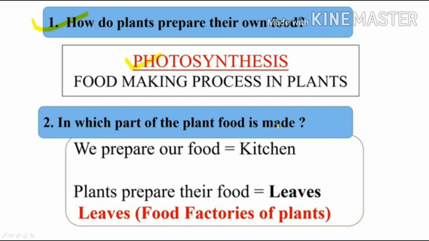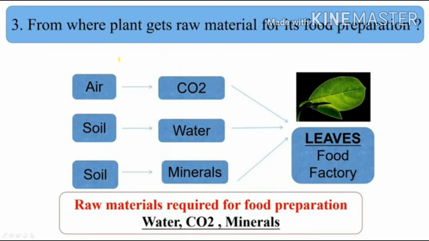The second question is, in which part of the plant is food made? Likewise, we prepare our food in the kitchen. Plants prepare their food in the leaves. Leaves are called the food factories of the plants. And the third question is, from where do plants get raw materials for food preparation?